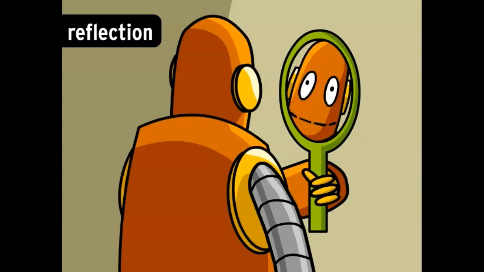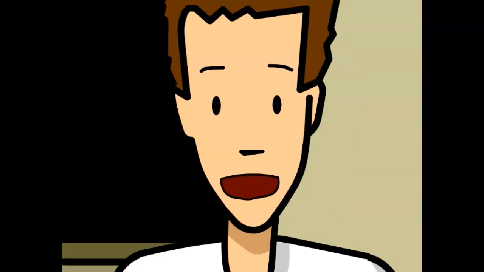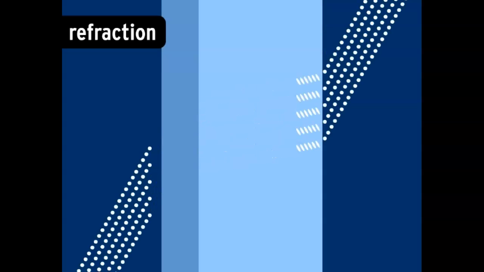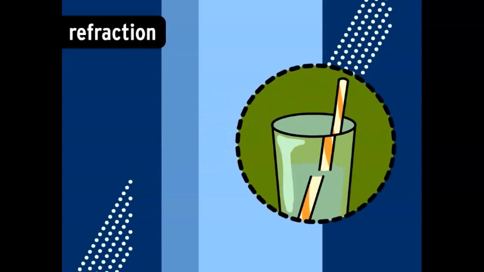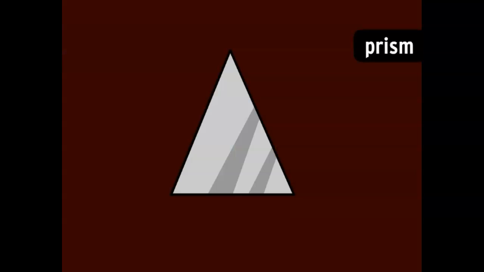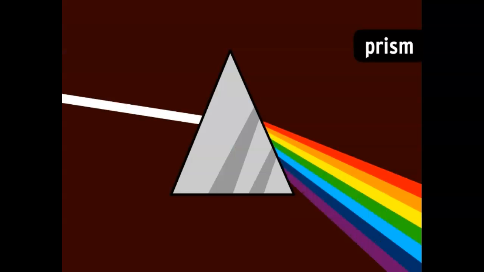Hold up a mirror, and the light bounces your reflection right back at you. When light travels from one transparent material to another, it bends or refracts. The bending happens because light travels through different materials at different speeds. Light can travel a lot quicker moving through air than it can through glass. You can see this effect with a plain old glass of water and a straw. And that's how a prism works, by refracting different wavelengths of light at different angles.